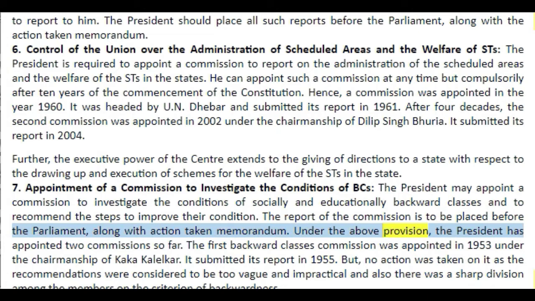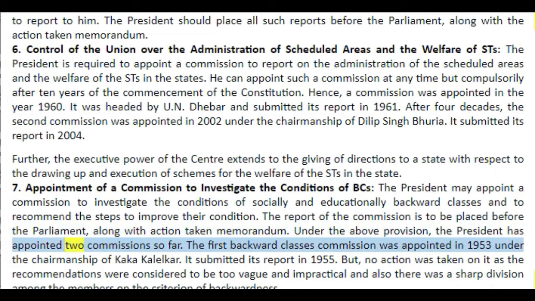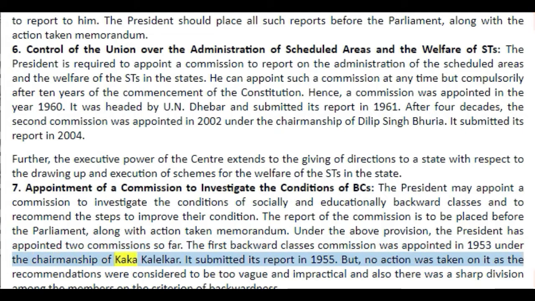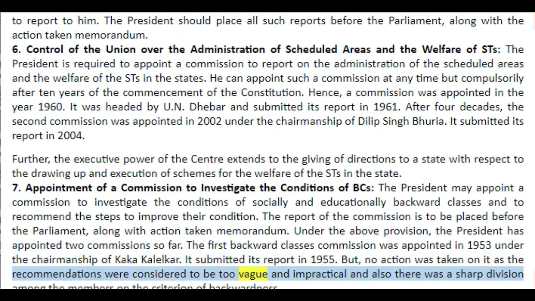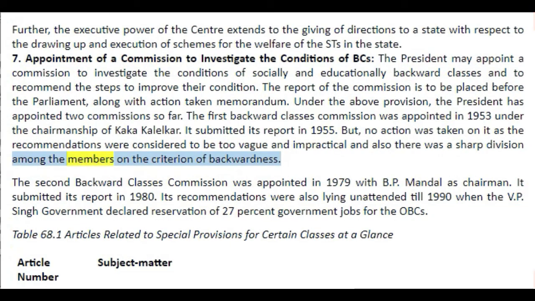Under the above provision, the President has appointed 2 commissions so far. The first Backward Classes Commission was appointed in 1953 under the chairmanship of Kaka Kalelkar. It submitted its report in 1955. But no action was taken on it as the recommendations were considered to be too vague and impractical, and also there was a sharp division among the members on the criterion of backwardness.